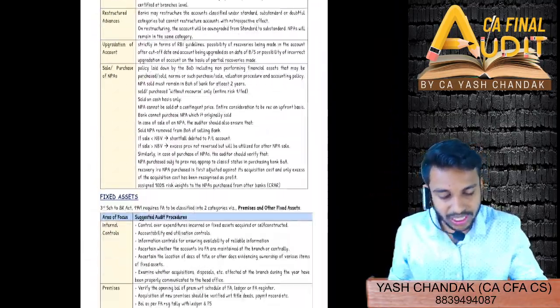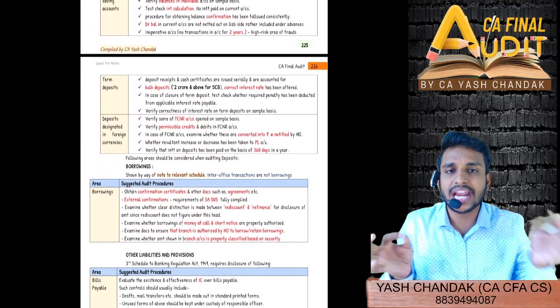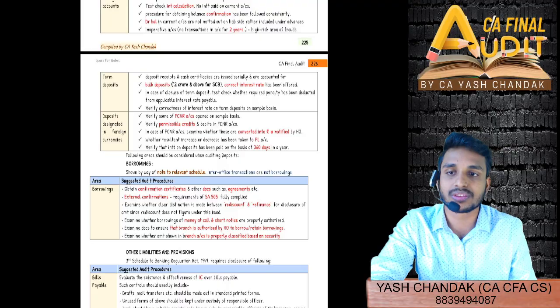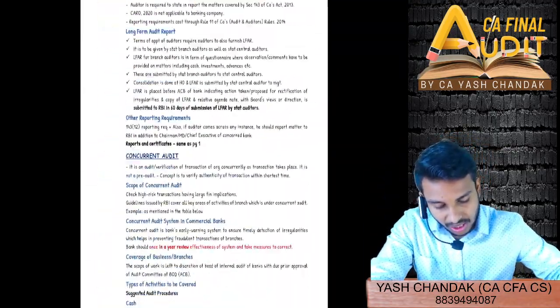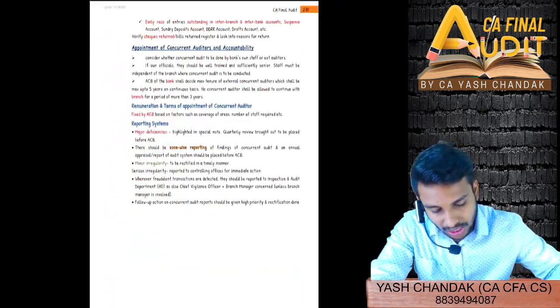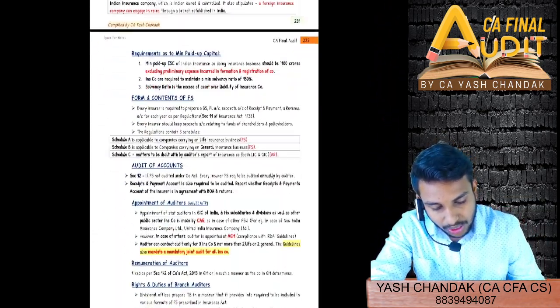I've tried to include each and everything, every nook and corner of every part of the SM, and of course the memory tricks to retain, and the questions as well along with the topics. See, that is what I wanted to say. You can see the entire book. I am showing you everything about the book. You find the insurance company part, so you can see.